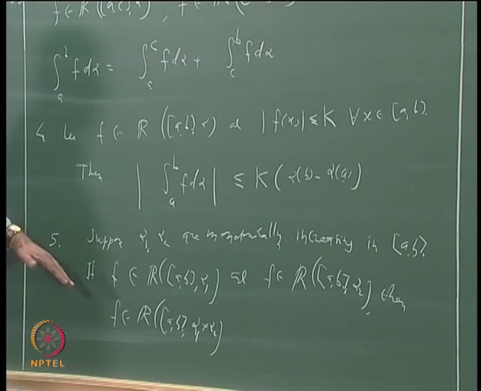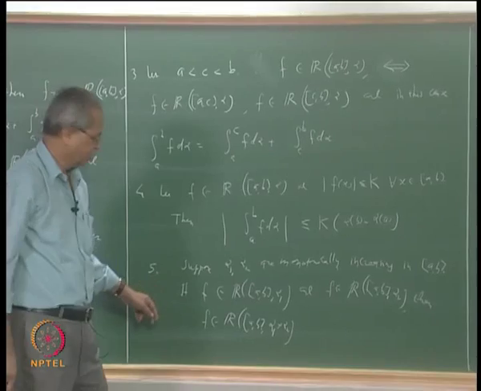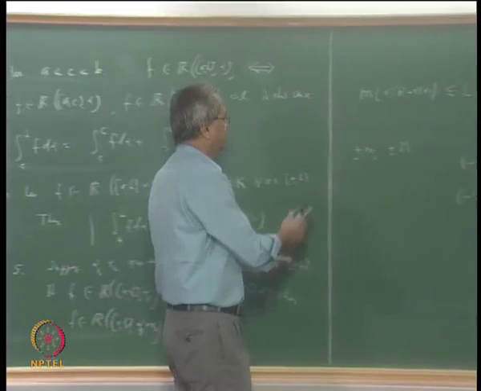But that is not all, we also want to say something about the integrals. So I will continue here.